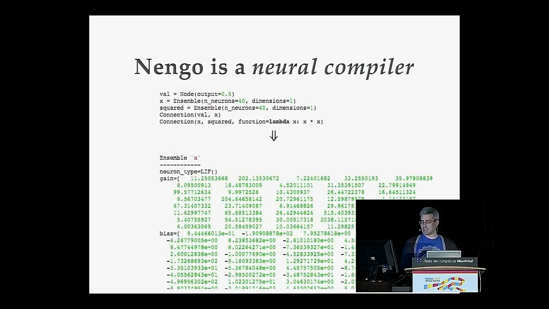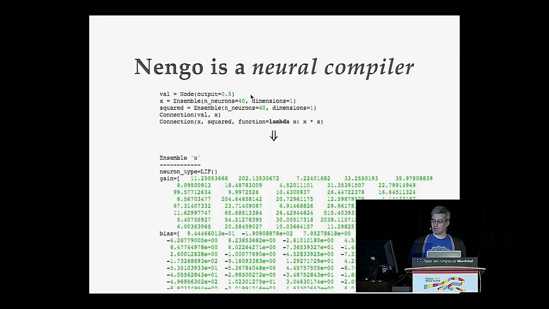Nengo, analogously, is like a neural compiler. So we specify a neural model in terms of what information or what values are being represented and transformed. So up here we have a node. A node is how we represent non-neural information. So like the current that we injected in that current clamp experiment, we need a way to somehow start off our simulations. So we call them nodes.